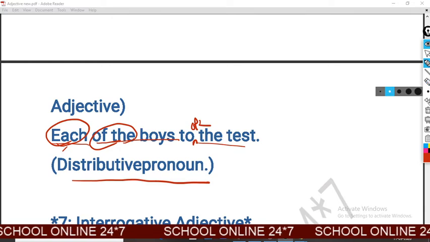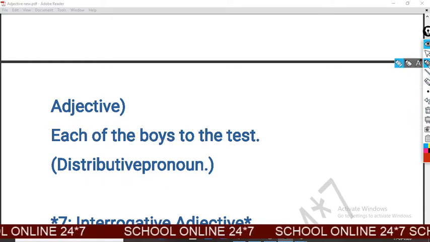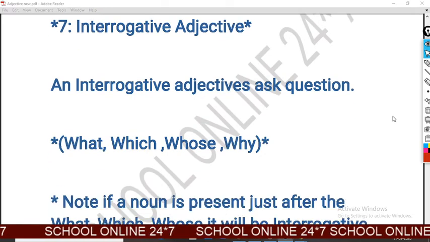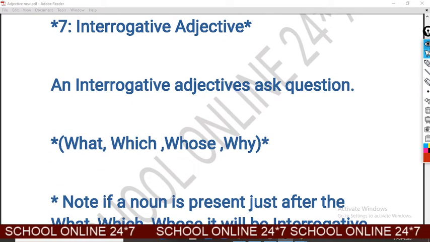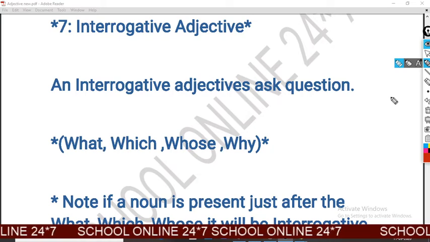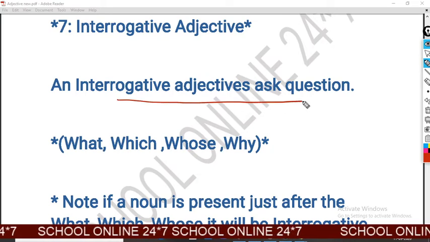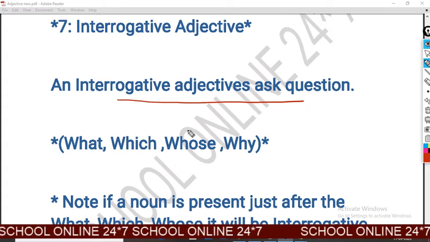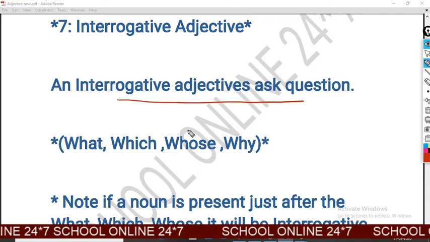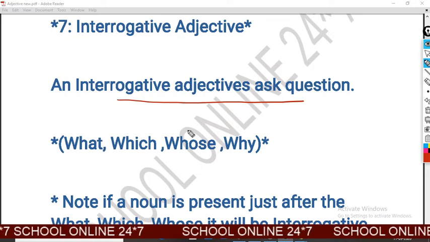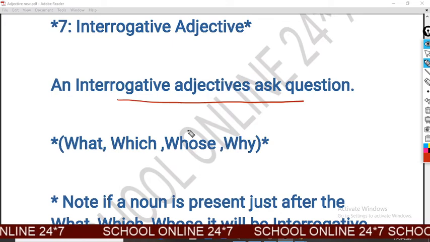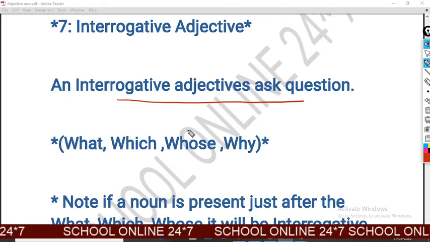Okay, now I'm going to describe the second type of adjective, and it is interrogative adjective. An interrogative adjective asks us a question. An interrogative word which, when used with a noun, asks a question is called an interrogative adjective.